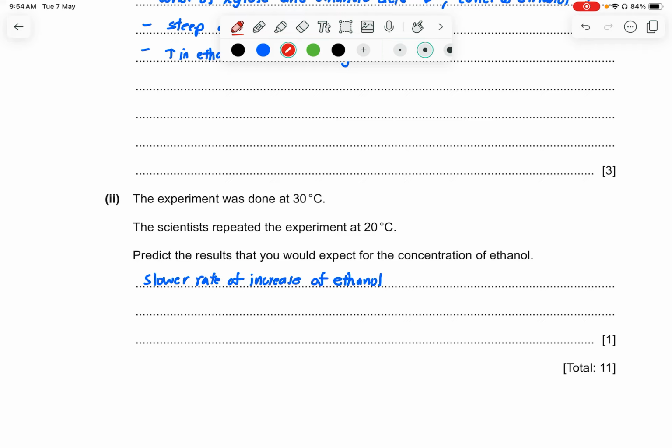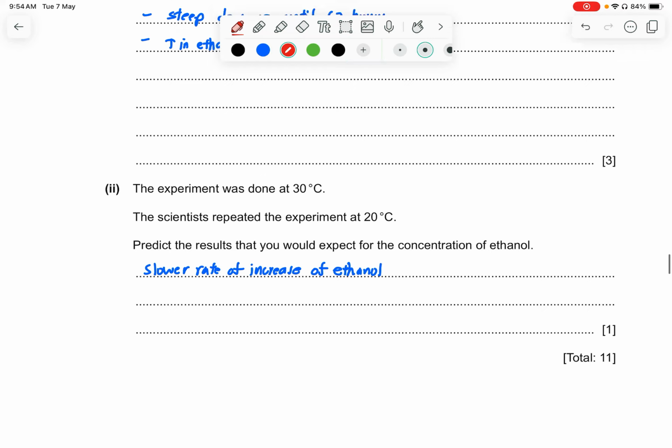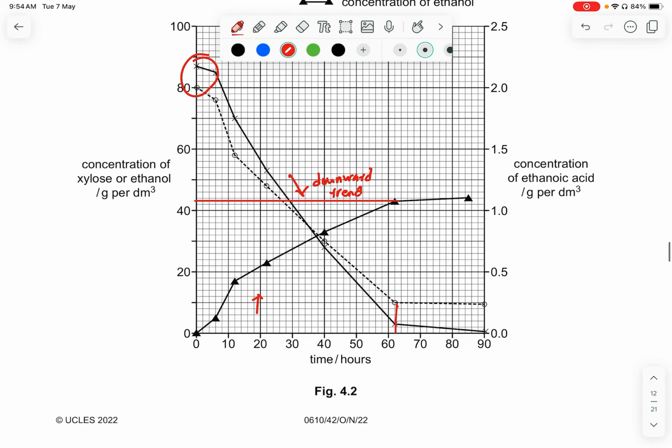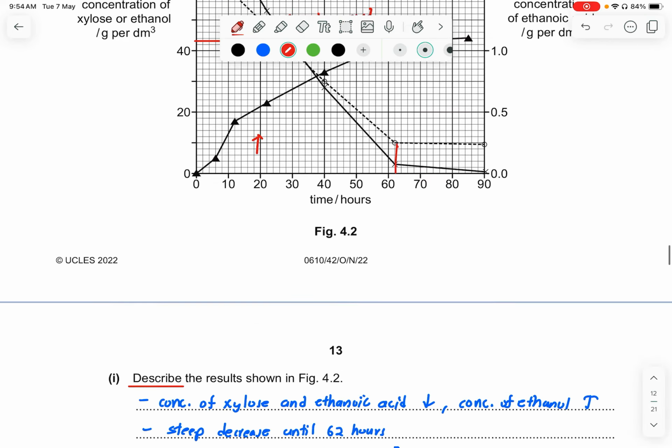There'll be a decreased rate because at lower temperature, the rate of respiration is much lower also. So this is the answer: slower rate of increase of ethanol, meaning that it takes a longer time to reach that particular point that it needs to reach.